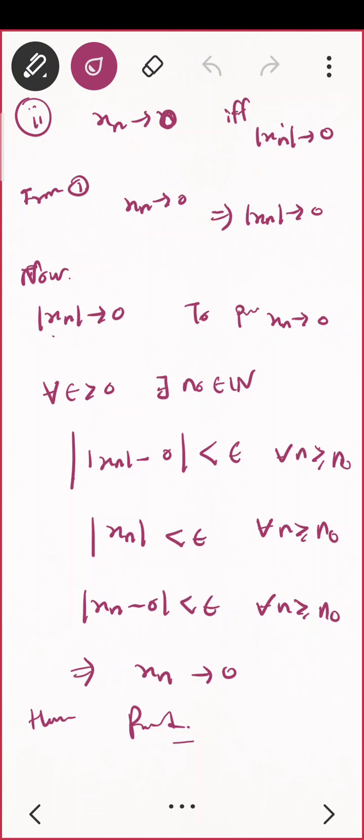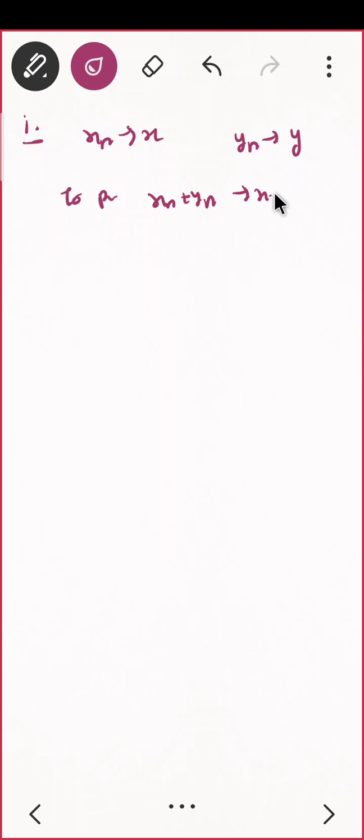I'll write. See, first one, you are given xn converges to x, yn converges to y. So to prove xn plus yn converges to x plus y, I'll leave some spaces. I'll tell you what I should consider.